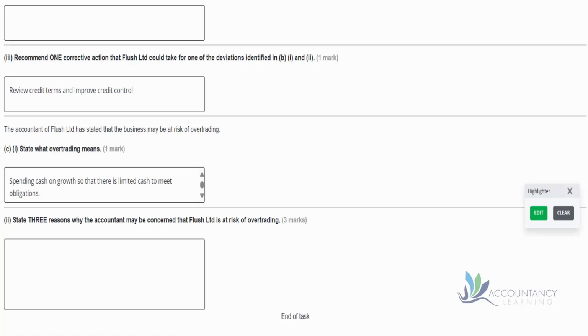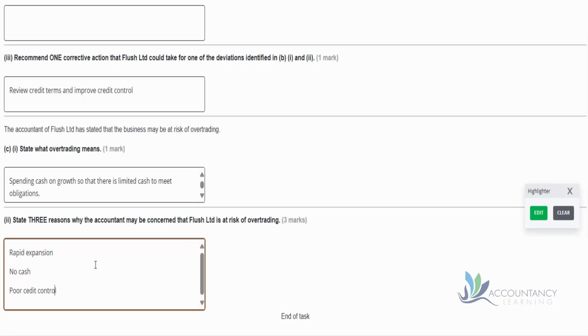And Part 2 asks us to state 3 reasons why the accountant may be concerned that Flush is at risk of overtrading. Well, we know, don't we, that we have rapid expansion. So that's a typical cause of overtrading. And we also know that we have no cash, or we have less cash than planned. Remember, it's only 156,000 compared with 250. And linked with that is that we have poor credit control.